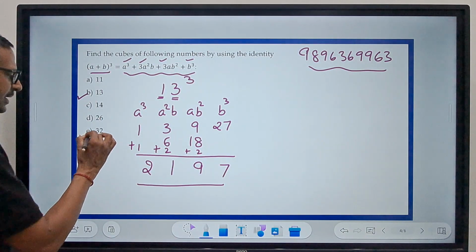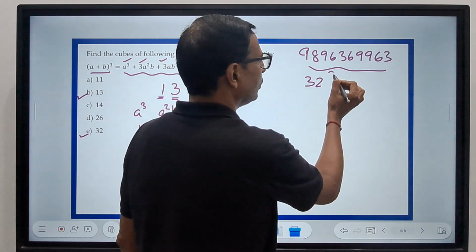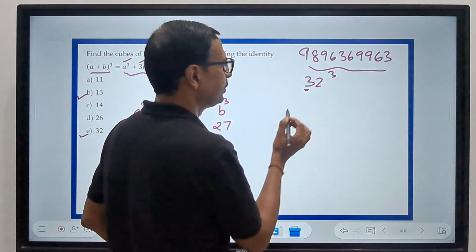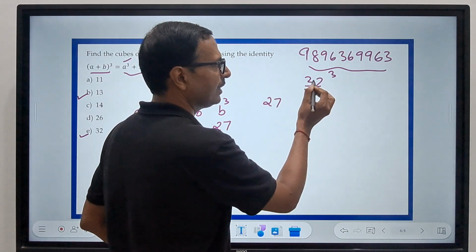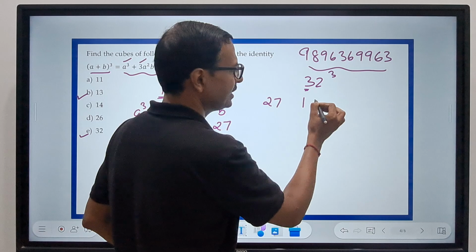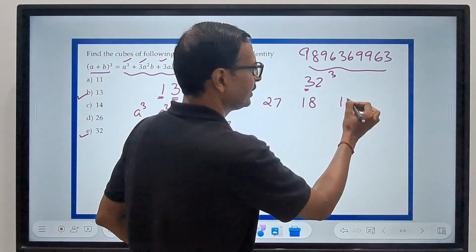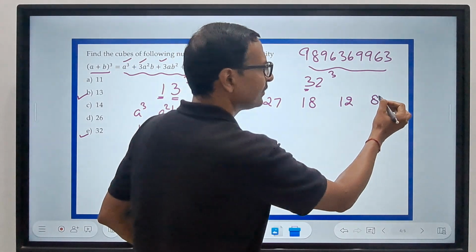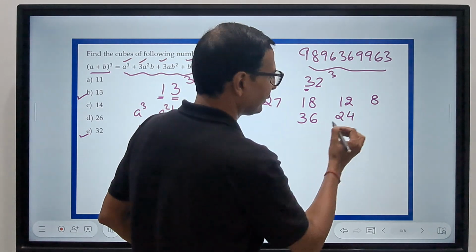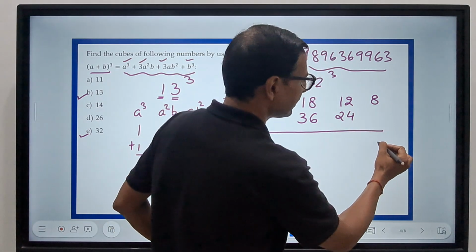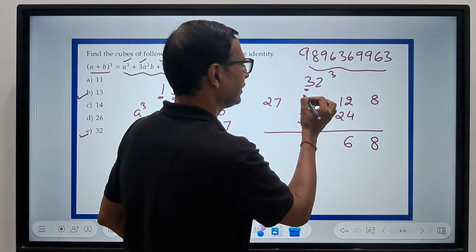Let's take the last one, E, 32 cube. So if I want to do 32 cube, I will do 3 cube 27, 3 square 9 into 2 18, 3 into 2 square, 4 3s are 12, and 2 cube 8. Now double this you get 36, double this you get 24, and put a line, start adding. 8, 36 means 6, 3 carry, right?